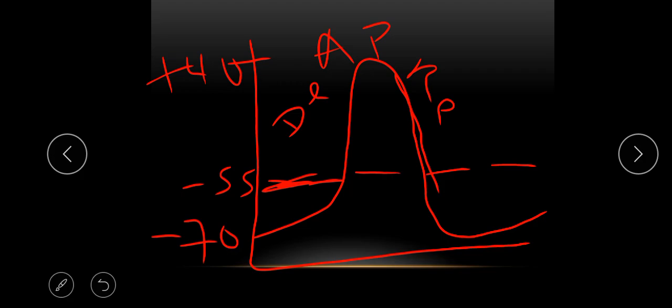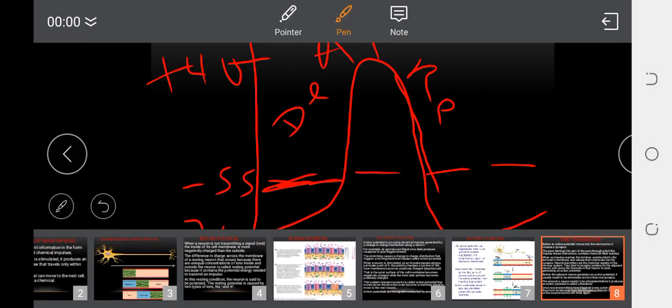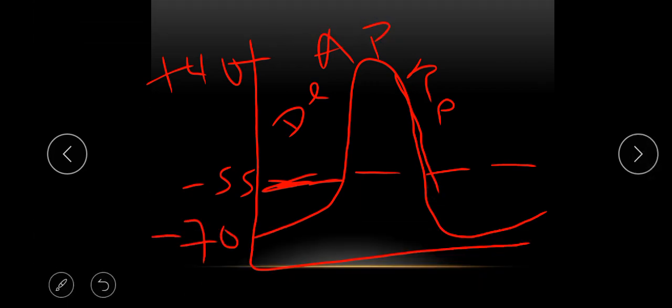Now, usually more than what is required to reconstitute the resting potential is moved out. For example, the resting potential is established at -70. Now, if more potassium ion than what is required to maintain the resting potential moves out, the inside of the cell becomes more negative than the usual resting potential.